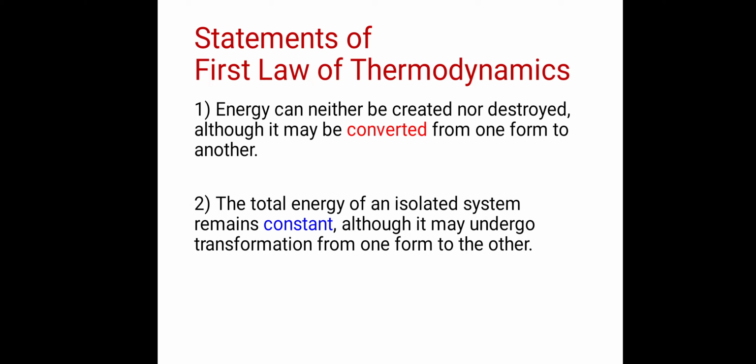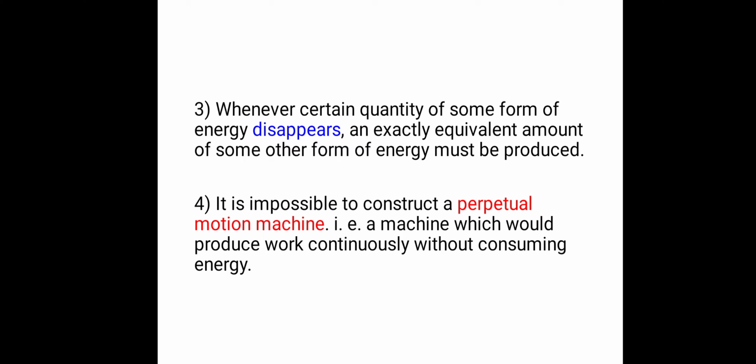The second statement was: the total energy of an isolated system remains constant, although it may undergo transformation from one form to another. So energy gets transformed from one form to another, but the total energy of an isolated system remains constant. The third statement was: whenever a certain quantity of some form of energy disappears, an exactly equivalent amount of some other form of energy must be produced.